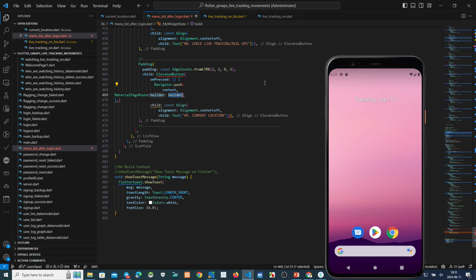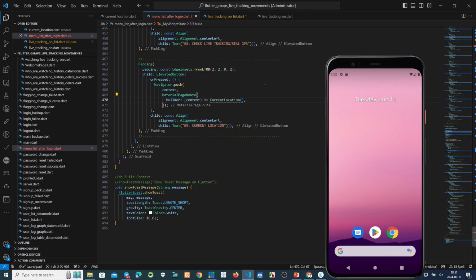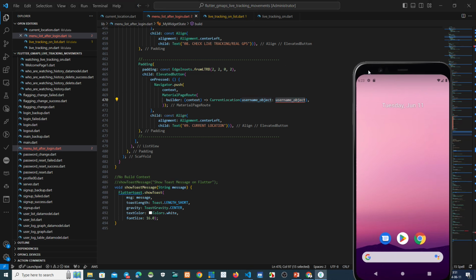Nice, moment please. Why this one error? Is something wrong? Oh, sorry about that. Object, because current location.